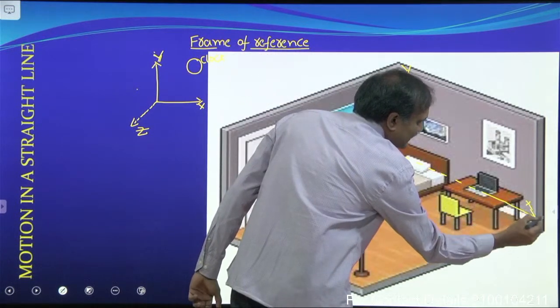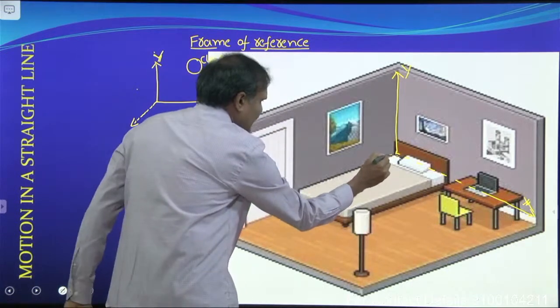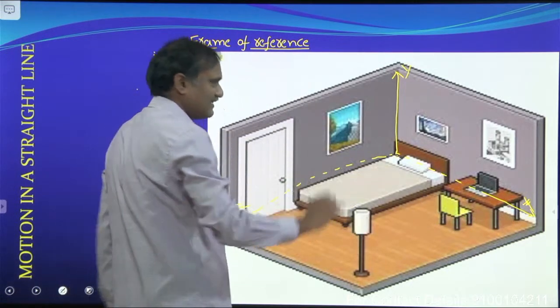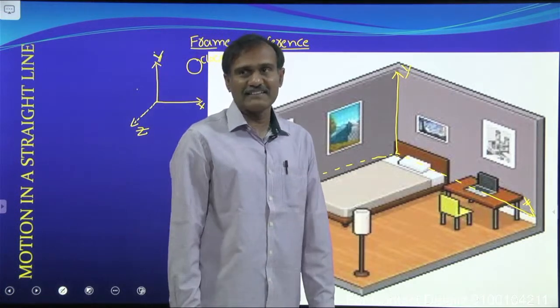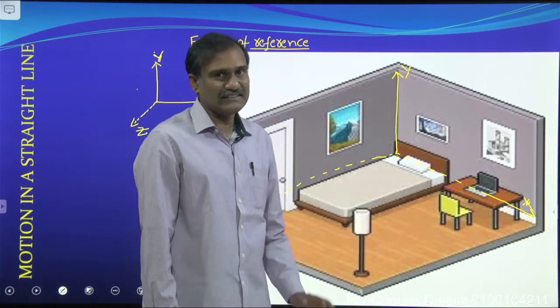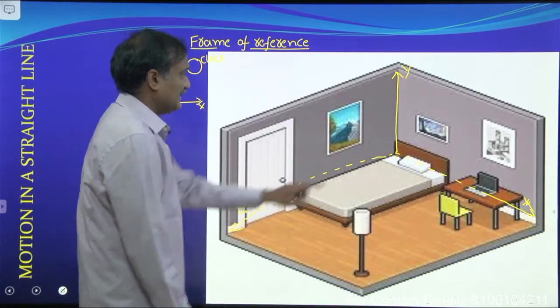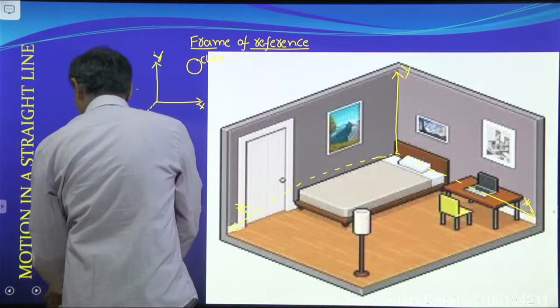It is x axis, and another line, it is z axis. These three axes are perpendicular to each other.